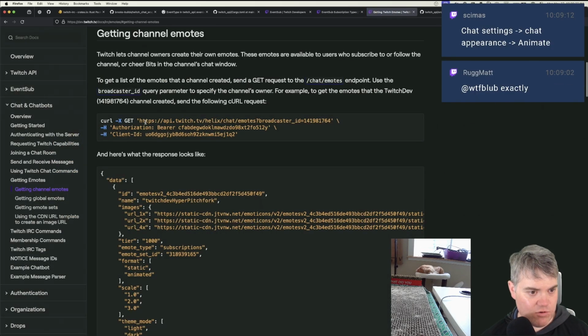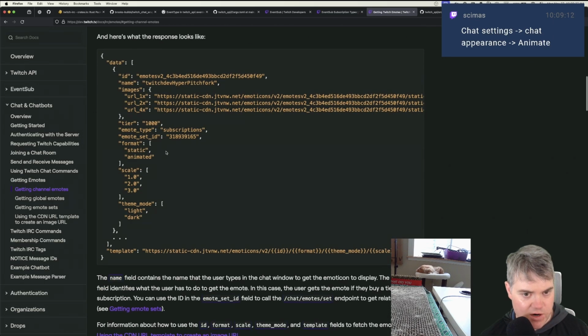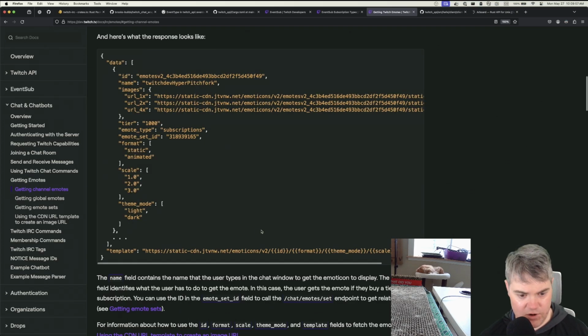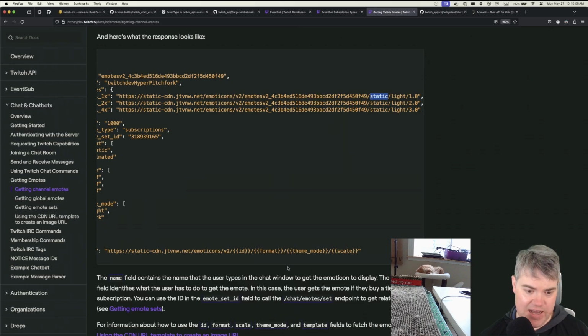Yeah, okay. So if I go to emotes, oh no, that's just a list of the emotes. Isn't there a URL that actually shows? Oh no, this is what it is. Images. Okay, static light. So these are literally the same URL for all of them. And then this could be animated, right?